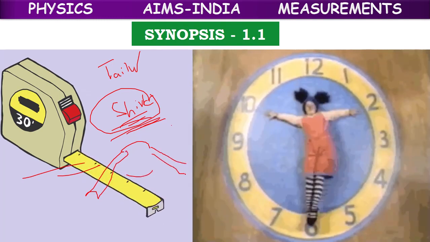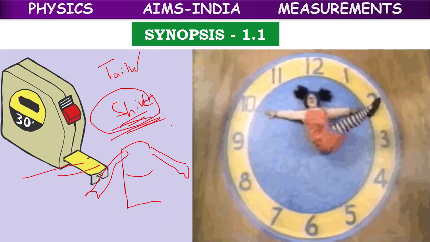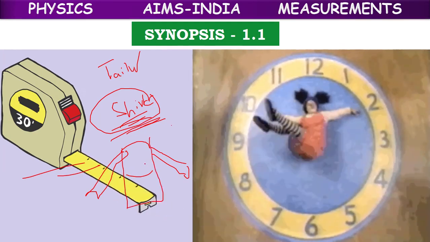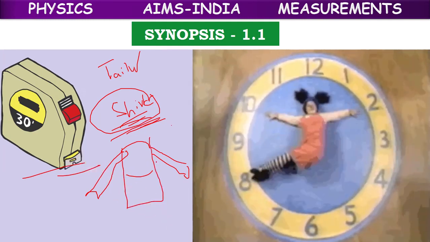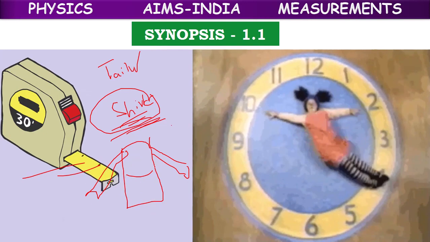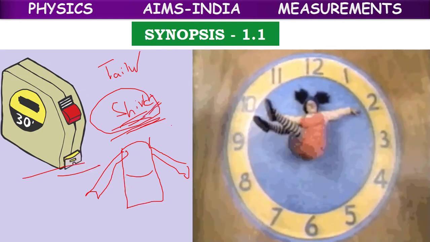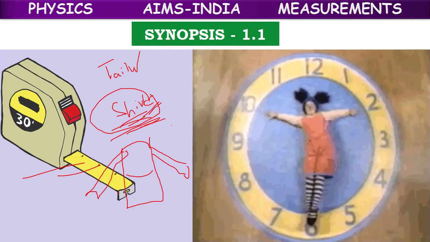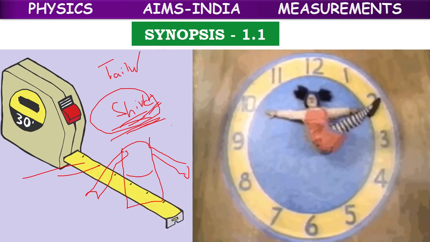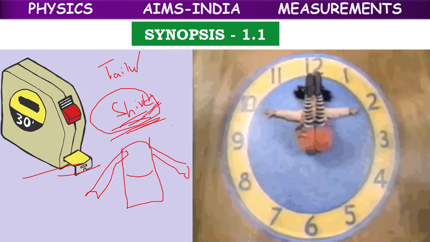All these measurements he has to take, and how long the shirt should be. Then only can he stitch the shirt for you. Otherwise, he may stitch a shirt, but it will be suitable for somebody else, not for you. It may happen like that.